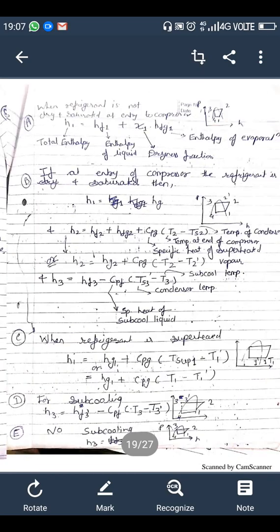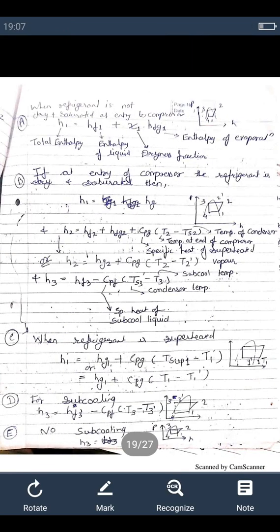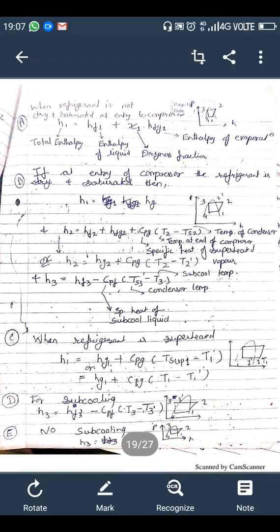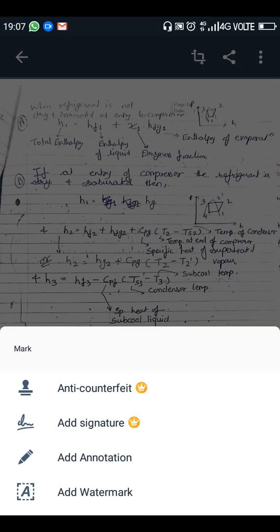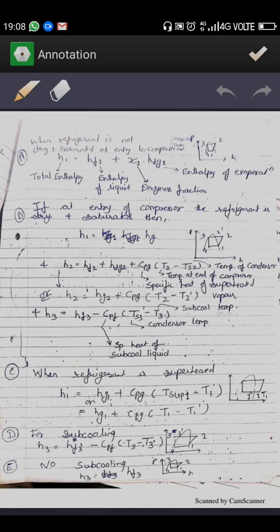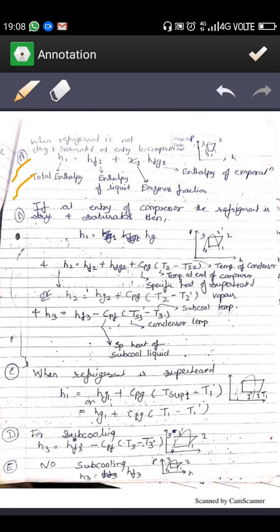Before this, again, these are the types of formula for how we are going to calculate the enthalpy at various points, or enthalpy at the exit of the compressor. So this is H1 equals HF1, enthalpy of liquid, plus dryness fraction times the enthalpy of evaporation.